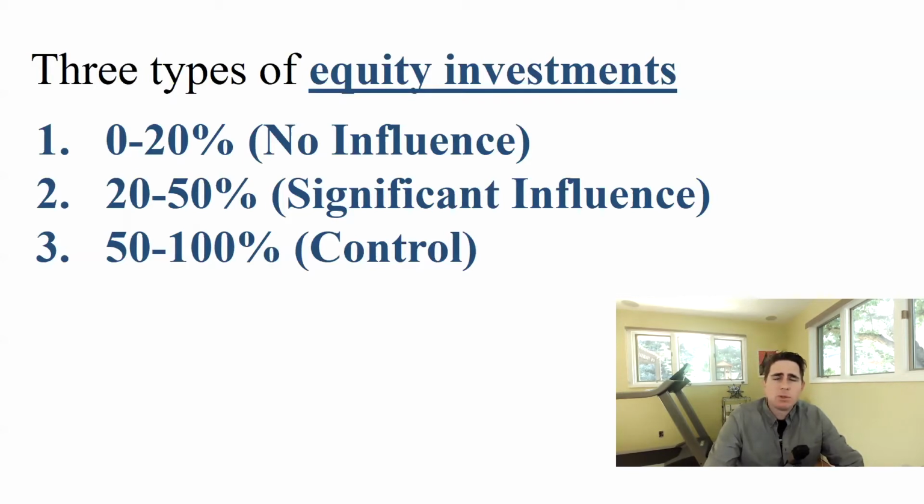And then the third way is between 50 and 100%. If a company owns 50 to 100% of another company, we assume that they have control of the company that they're invested in. So we account for it another way. And so let's go through those three with Berkshire Hathaway.